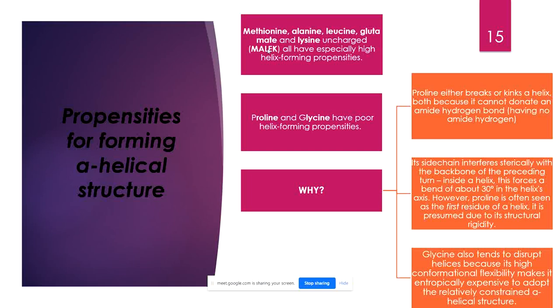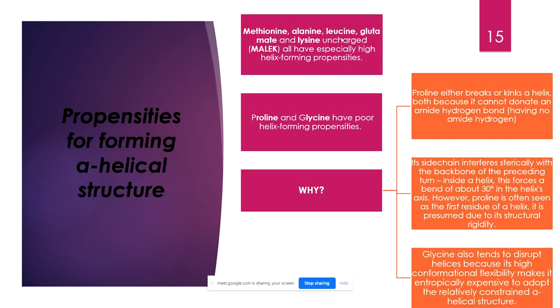Now why? Because of their chemical property, because they can form hydrogen bonds. For alpha helix formation, hydrogen bonds between i to i plus 3 and i to i plus 4 are very important. It's very important that the amino acid i forms a hydrogen bond with the i plus 3rd or i plus 4th amino acid. So you can see the i to i plus 3 or i to i plus 4 connection in an alpha helix. Whenever you have these amino acids, they have the tendency to form this hydrogen bond, so they can form alpha helix. Whereas glycine and proline are known as helix breakers. Why?